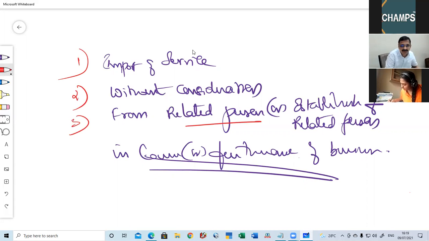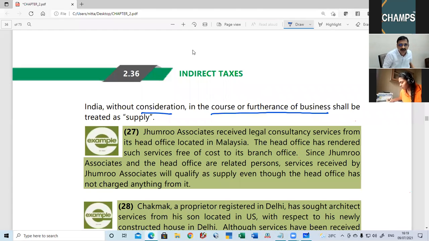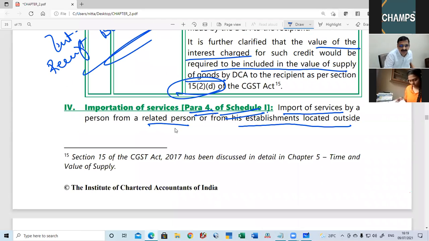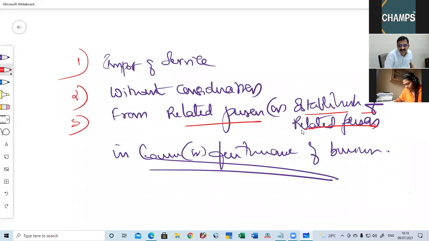From a related person or establishment of related person. You are importing from a related person or from his establishment located outside India.